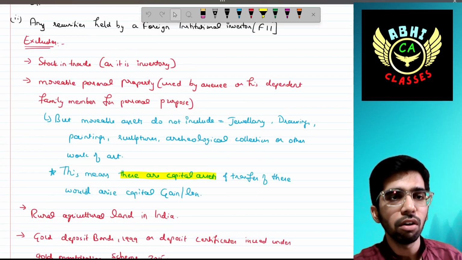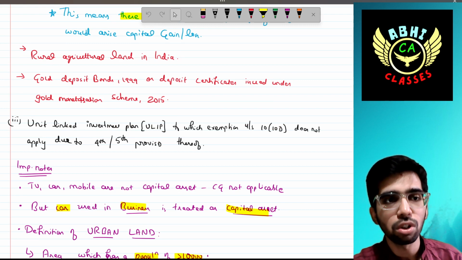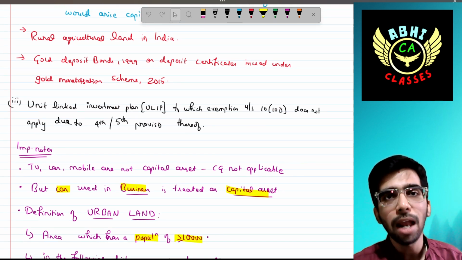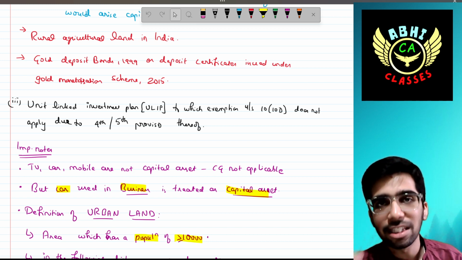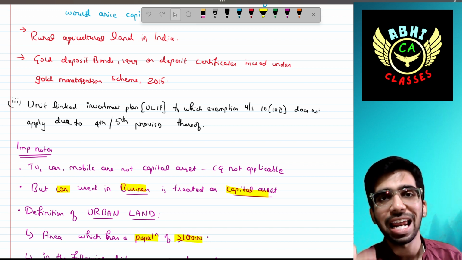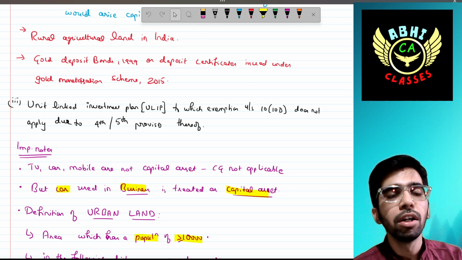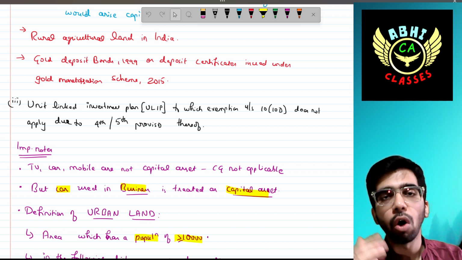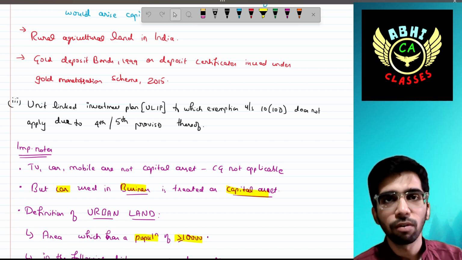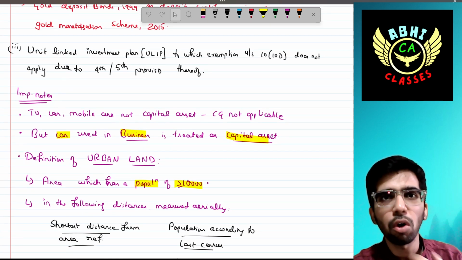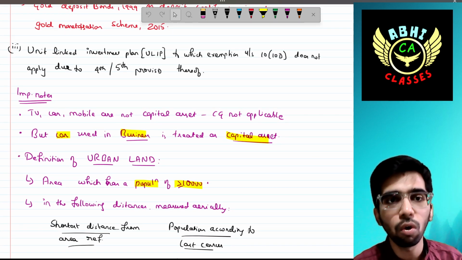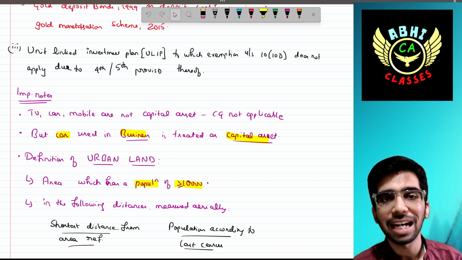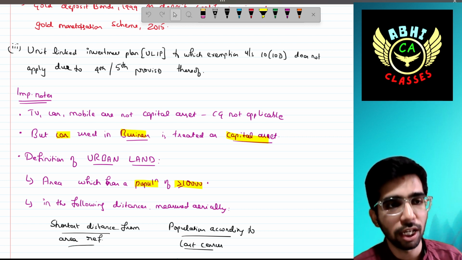Then the capital asset also includes the unit linked insurance plans, collectively called ULIPs, to which the exemption under section 10(10D) does not apply due to the fourth or fifth proviso thereof. Then some important notes: TV, car, mobiles are not capital assets, even though they are treated as movable assets, and hence capital gain would not arise.